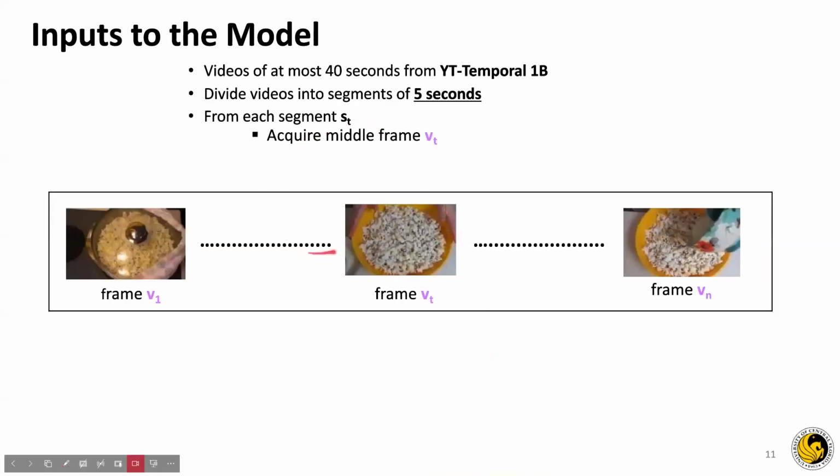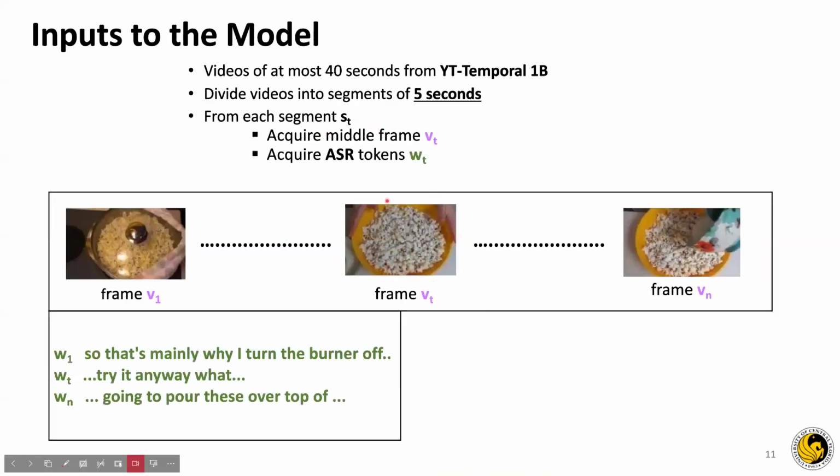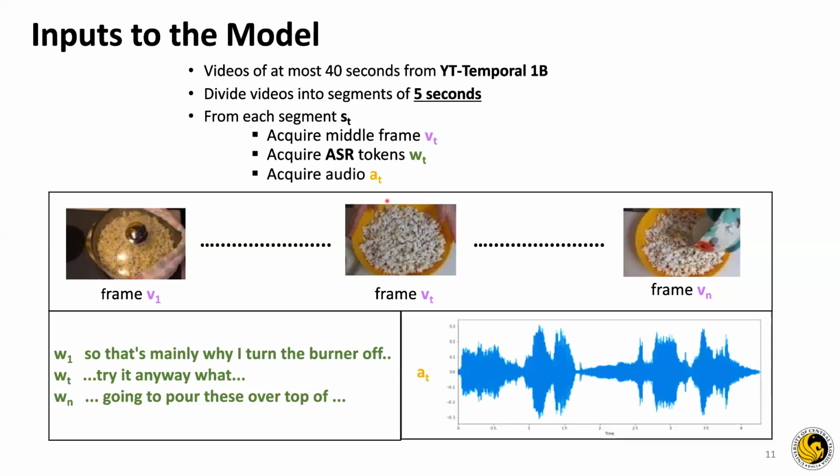So just this one image from a video of 5 seconds. We take WT, which is the ASR tokens from YouTube's transcribing services. So it is basically the automatically generated subtitles from YouTube. And we take the audio spectrogram AT as an input of the audio segment. It is very important to note that WT is automatically generated from a model given AT. So WT will have strictly less information than AT.